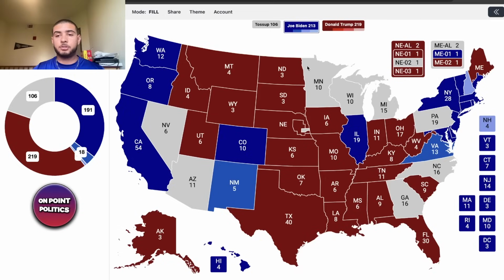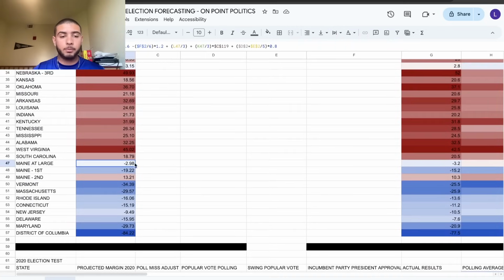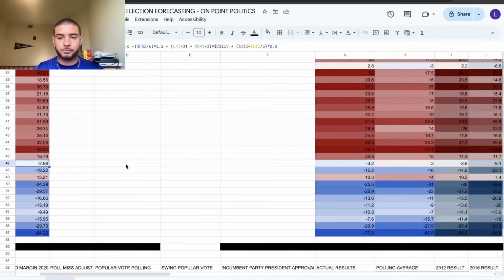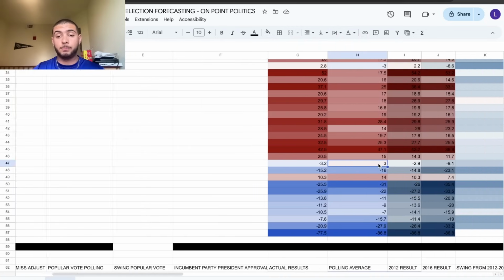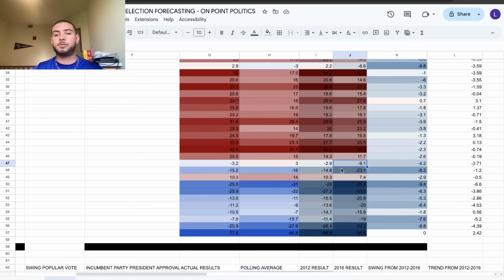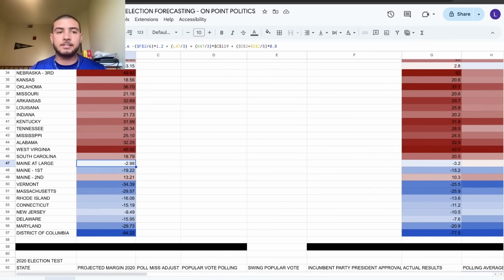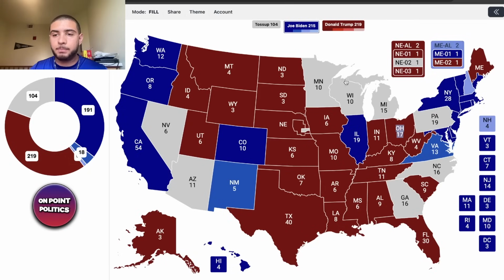The next state I'm going to be tackling is the state of Maine, which is characterized as a 2.9 percentage point victory. The polling average technically has Trump up, but because of the demographic pool, the results, and the way the state has trended to the left the last cycle, it is characterized as a leaning Democratic state, and we can put that in the lean category for Joe Biden.